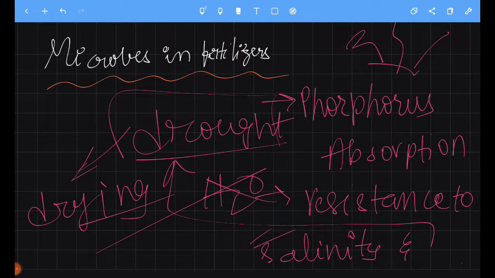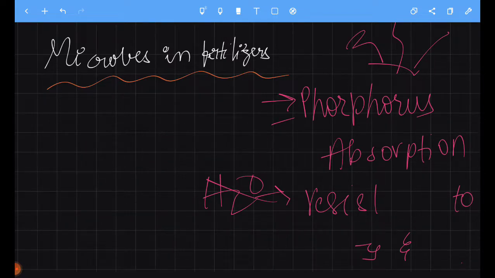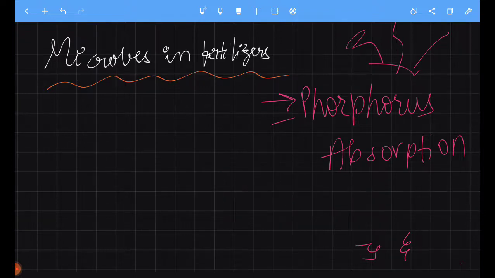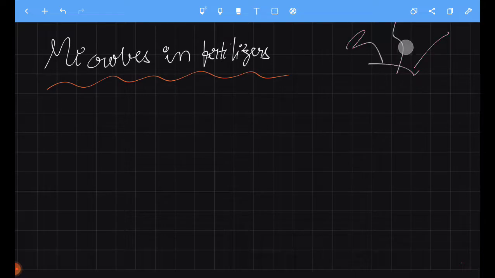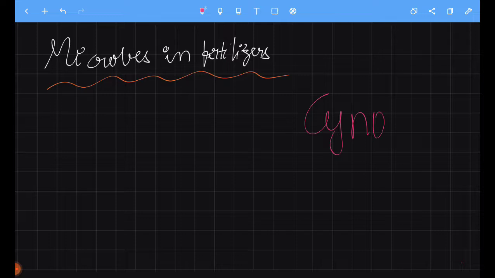Let's move on. They also have some other external benefits like plant growth. These are the general things. They help in phosphorus absorption and resistance to salinity and drought. These are the associations of mycorrhiza, commonly Glomus. Now let's move on to another known one,